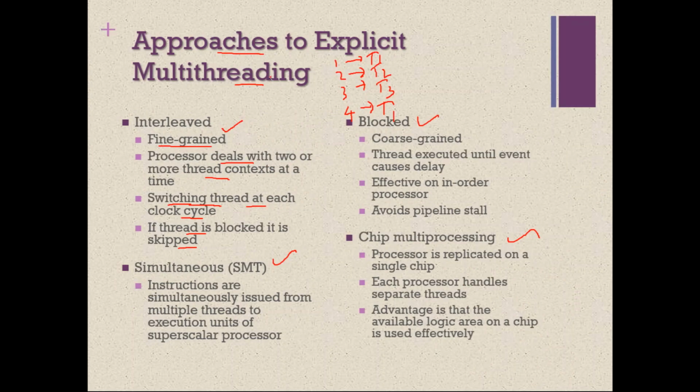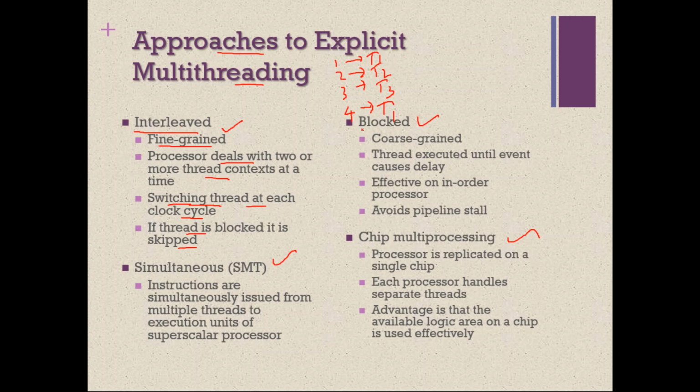We are concentrating on explicit multi-threading. In explicit multi-threading, there are four approaches. Interleaved is also called fine-grained. Here the processor context switches from one thread to another. It executes each thread for a certain duration of time, typically one clock cycle. After the clock cycle, it will switch to another thread. But if the thread which is to be executed is blocked, then it will skip that thread. That is called the interleaved approach.